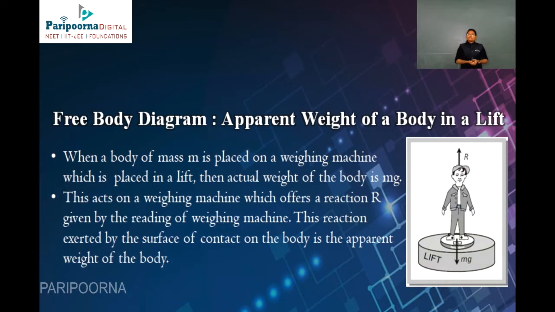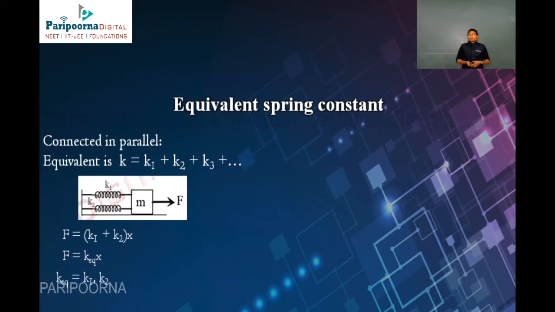So here comes a free body diagram, that is the apparent weight of a body in a lift. When a body of mass m is placed on a weighing machine which is placed in a lift, the actual weight of the body will be mg, as you can see in the image. This acts on the weighing machine, which offers the reaction R given by the reading of the weighing machine. This reaction is exerted by the surface of contact of the body, which is the apparent weight of the body.